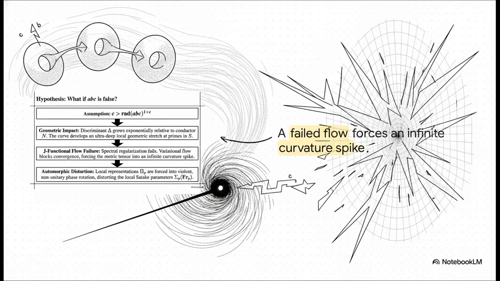And as we try to pass this through spectral regularization, we encounter a totally catastrophic geometric consequence, the J-functional flow failure. The metric flow simply fails to converge. The curve's arithmetic volumes attempt to stretch infinitely, and that forces the metric tensor into an infinite curvature spike at those exceptional primes. It's literally like stretching a mathematical rubber band until the very fabric of space snaps. It becomes a violent, non-unitary phase rotation that completely distorts our local parameters.